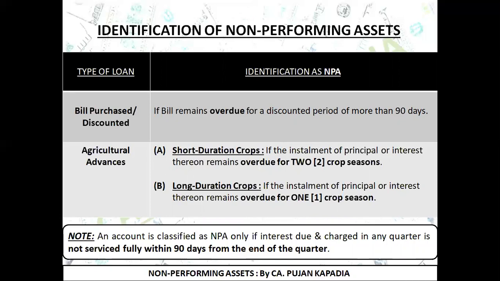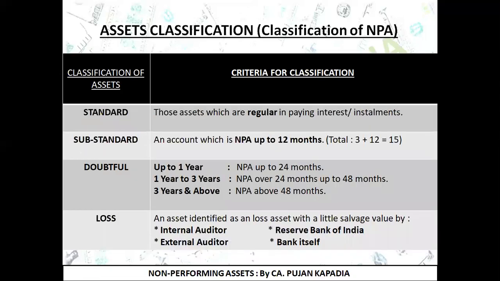In short, I need to remember only one thing. If it is a short duration crop, I need to consider two crop seasons. If it is a long duration crop like mangoes, then I'm going to consider it as one crop season. So this was what we had covered till the last lecture. I hope I was totally clear with the same.